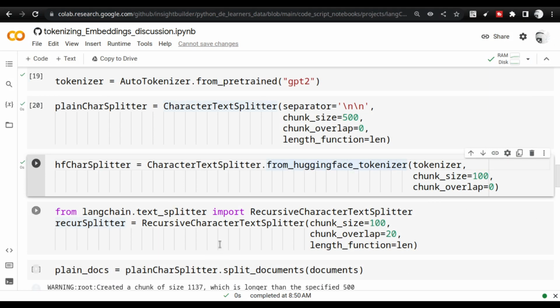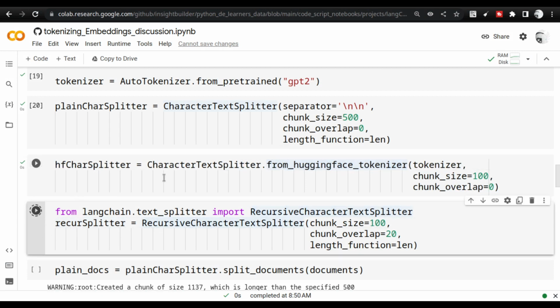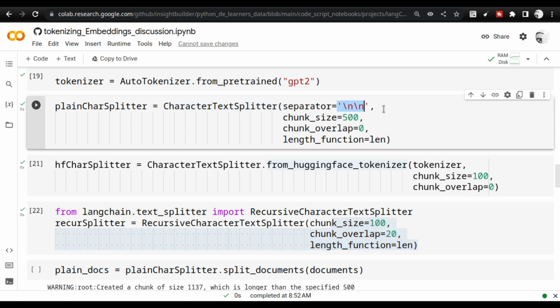Let us go back into the Colab notebook, where we have initiated the HF character splitter, and I am doing a recursive character splitter. Recursive character splitter is what LangChain suggests using more frequently. The chunk size is 100, we are going to have an overlap of 20, and the length function is the basic Python length function. The separator can be changed.